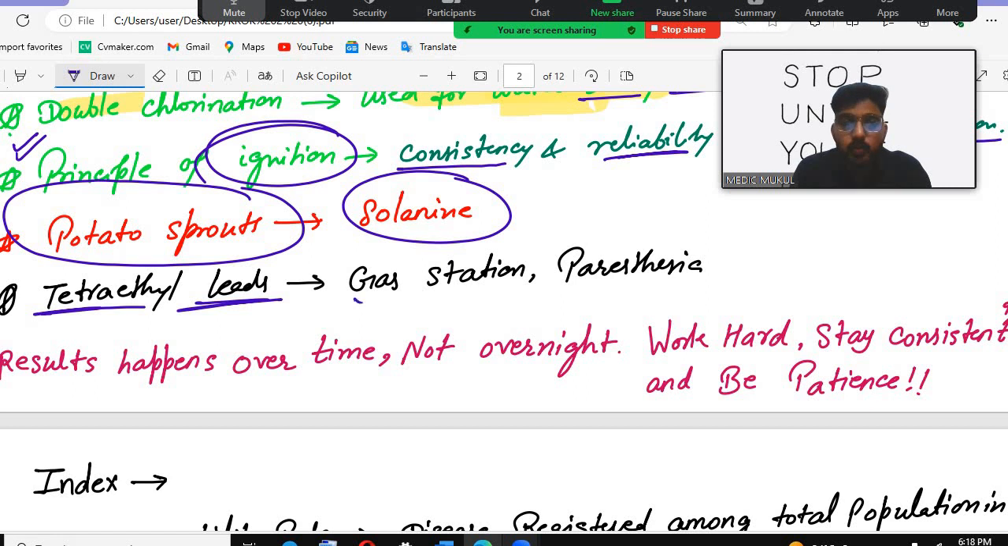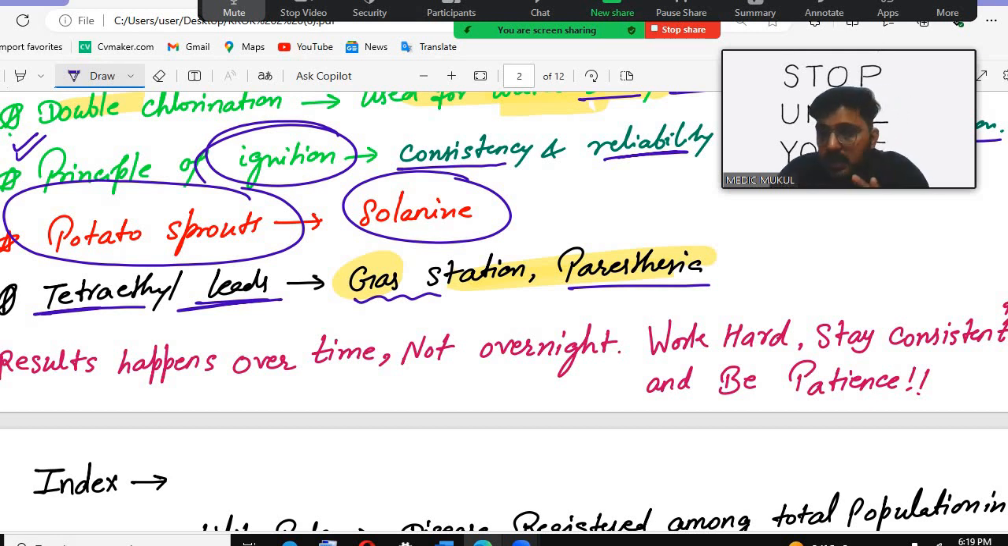Then there is the keyword that you will see where you will be exposed to tetraethyl lead. So remember, the gas station or paraesthesia. You will be exposed to tetraethyl lead in the gas stations, and it is associated with which condition? That is paraesthesia. So tetraethyl lead exposure is from the gas stations. The gas station has the combustion of tetraethyl lead, and along with that the patient will have paraesthesia in these conditions.